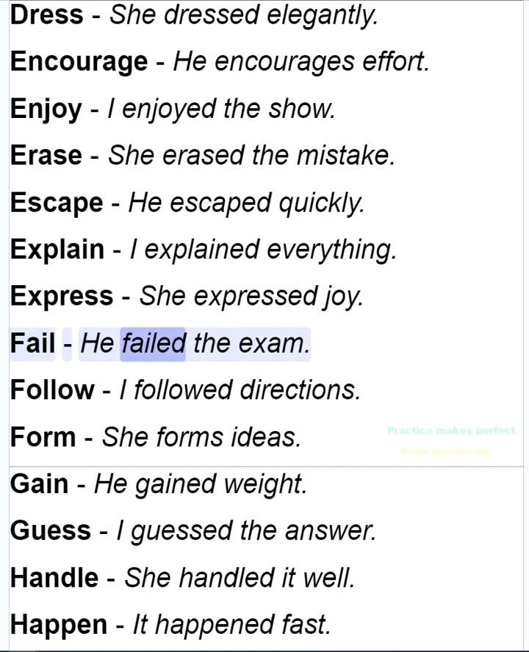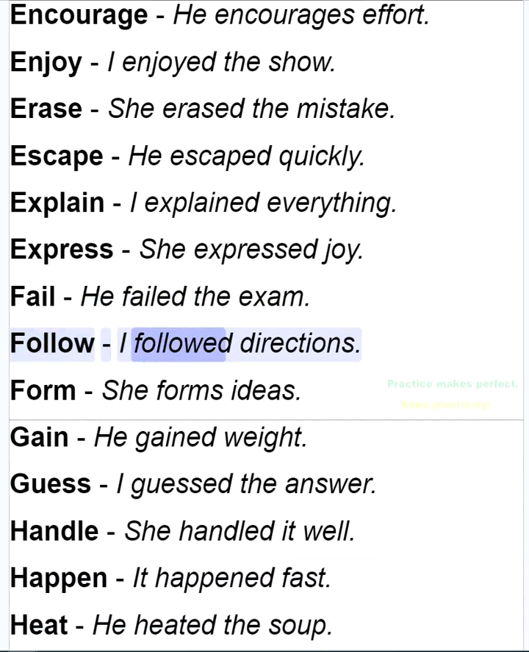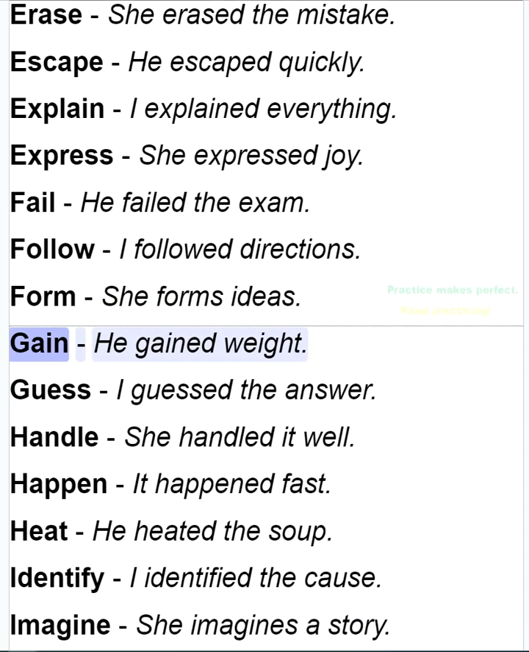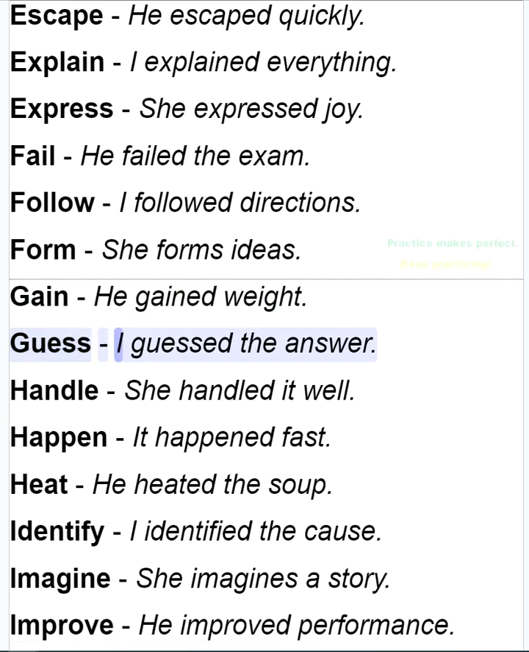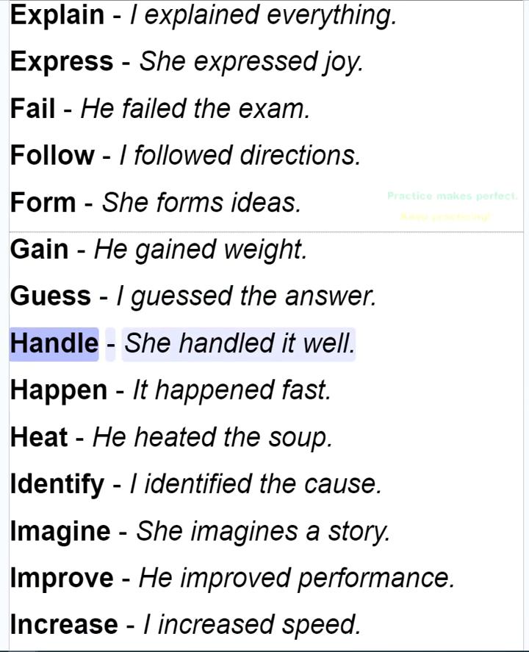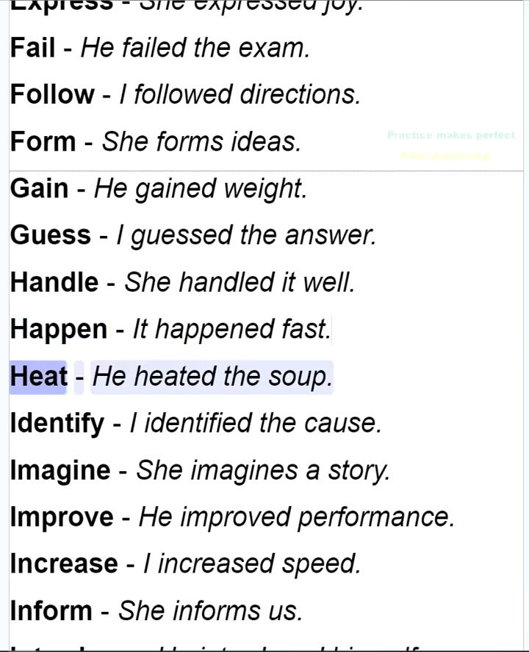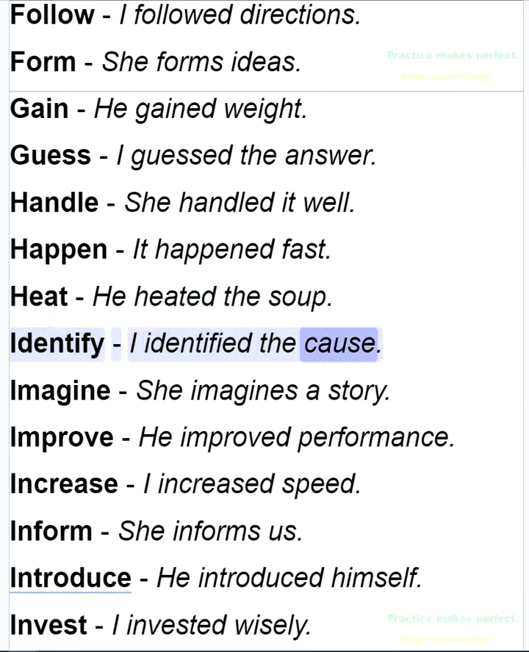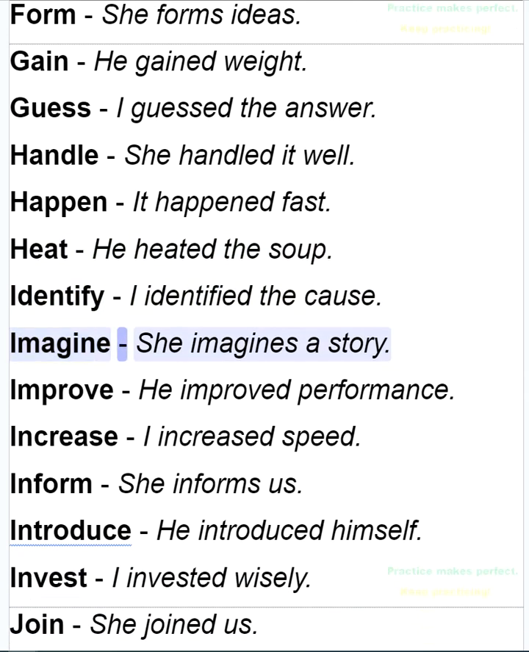Fail. He failed the exam. Follow. I followed directions. Form. She forms ideas. Gain. He gained weight. Guess. I guessed the answer. Handle. She handled it well. Happen. It happened fast. Heat. He heated the soup. Identify. I identified the cause. Imagine. She imagines a story.